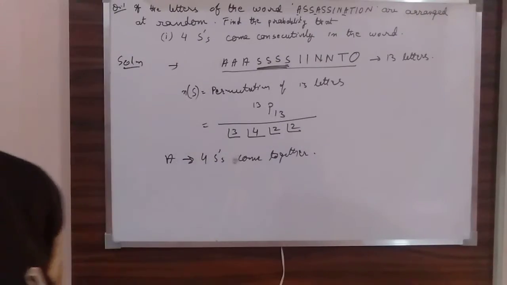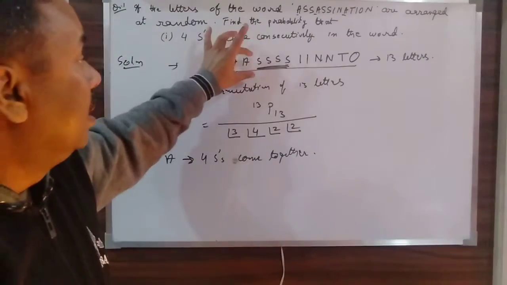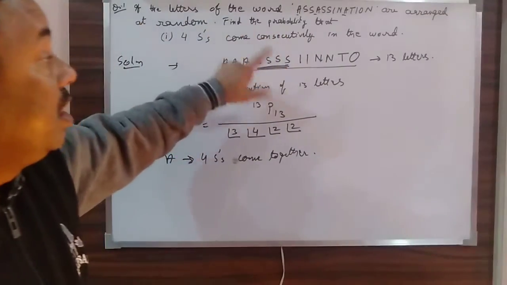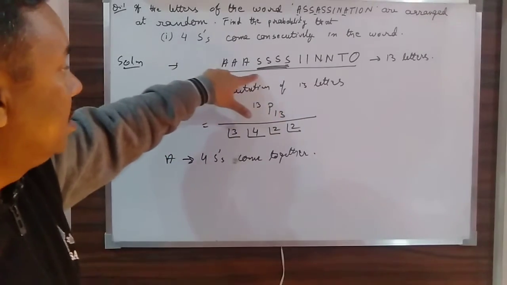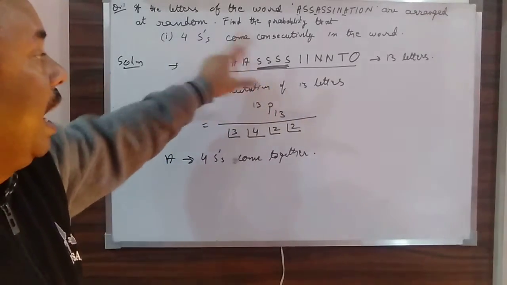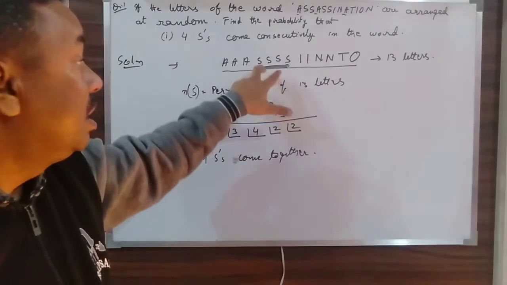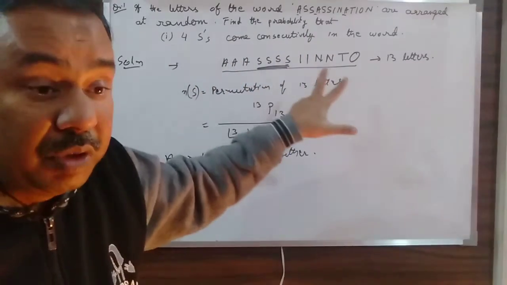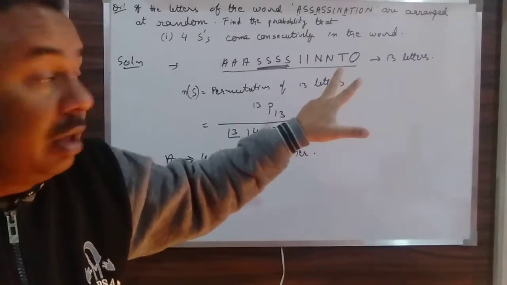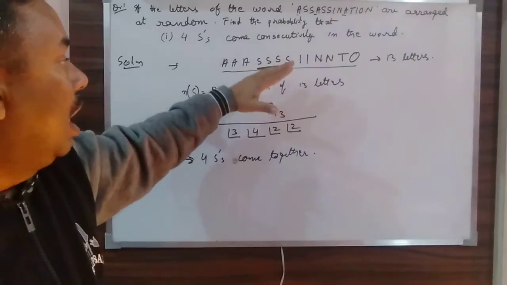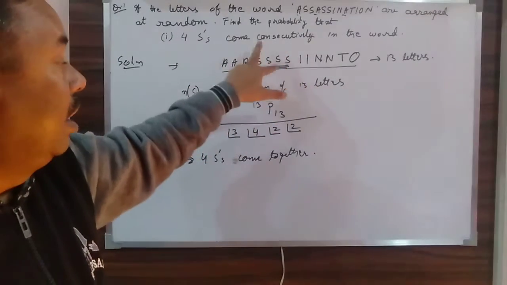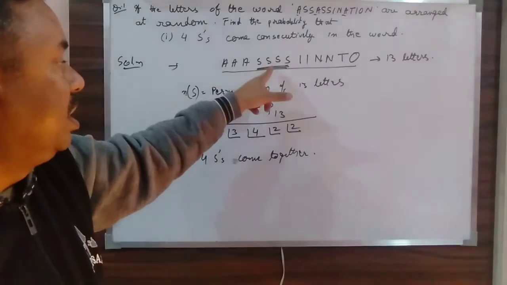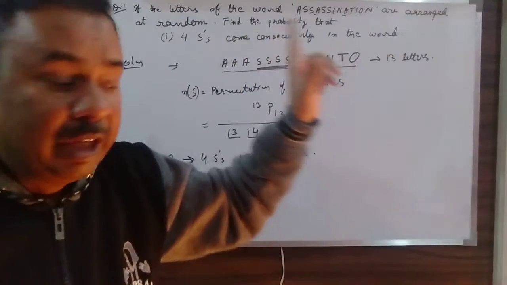I will take all 4 S's as one unit and then arrange. Out of 13, 4 are taken away, remaining is 9, and for those 4 I am replacing with 1, so my total is 10 units.